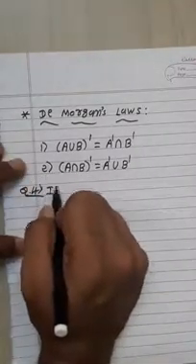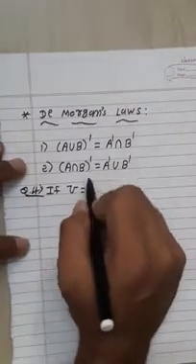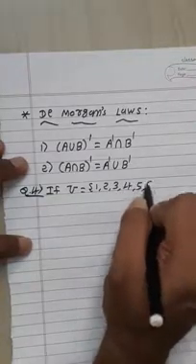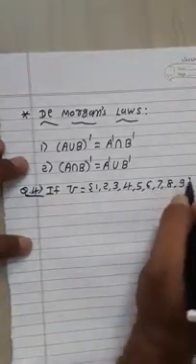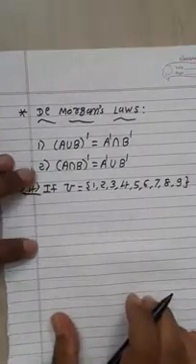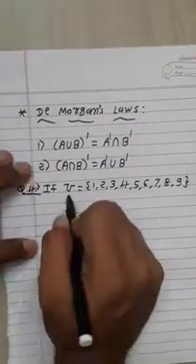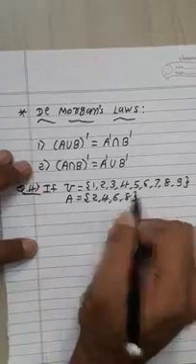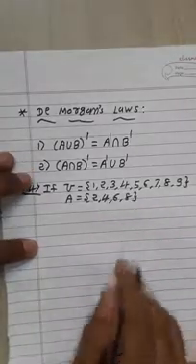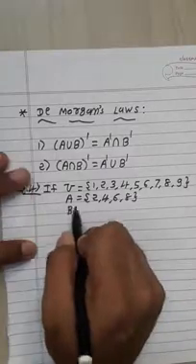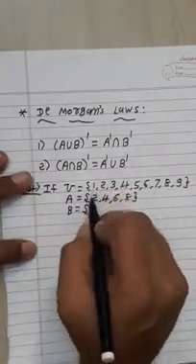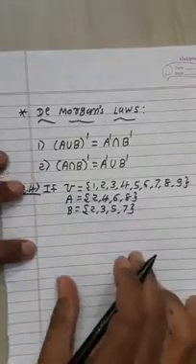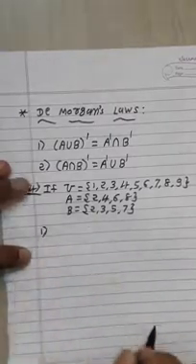If universal set U is equal to {1, 2, 3, 4, 5, 6, 7, 8, 9}, a total of 9 elements present in universal set U. Set A is equal to {2, 4, 6, 8}, 4 elements present in set A. And set B is {2, 3, 5, 7}. Now verify De Morgan's law.